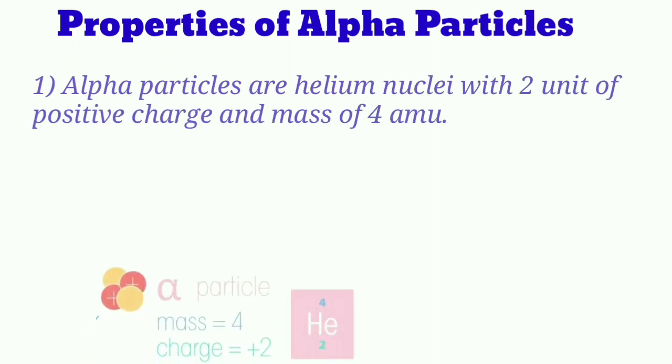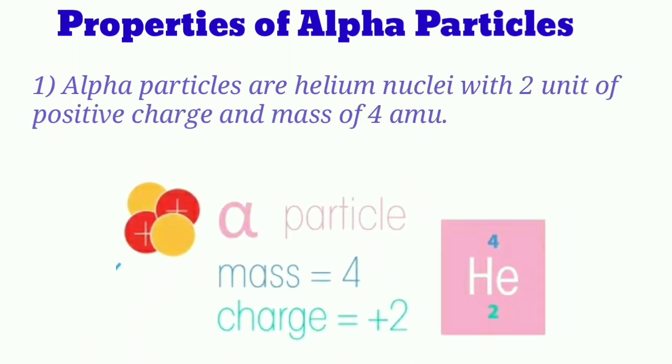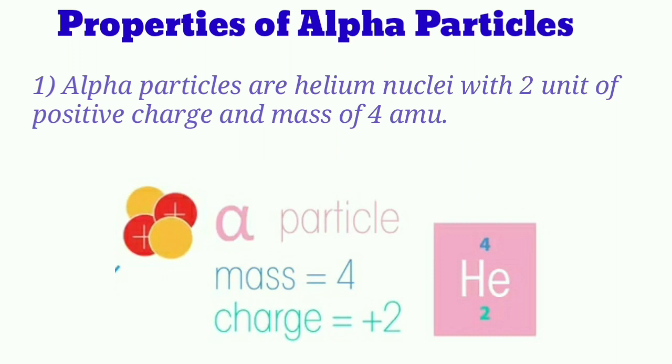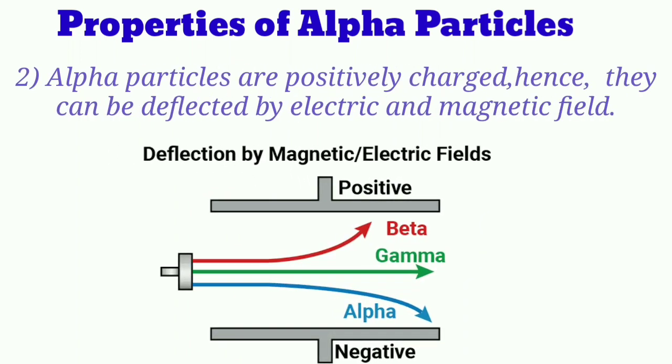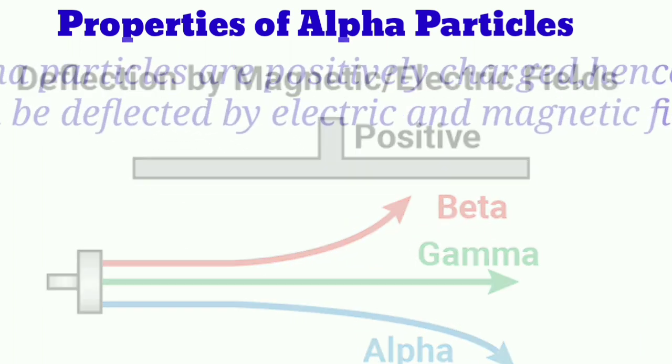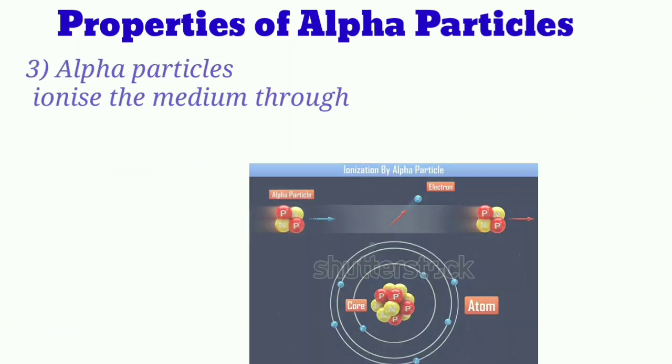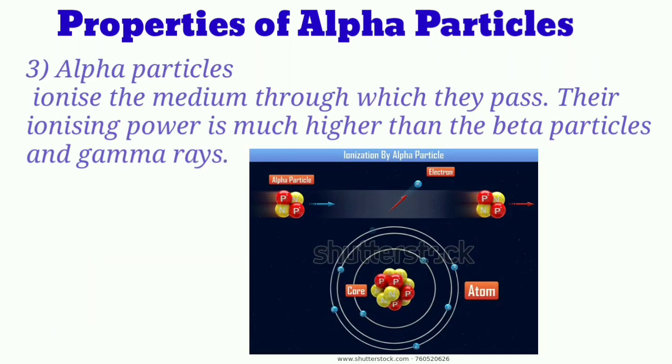Now we will discuss some properties of alpha particles. Alpha particles are helium nuclei with 2 units of positive charge and a mass of 4 AMU. Alpha particles are positively charged, hence they can be deflected by electric and magnetic fields. Alpha particles ionize the medium through which they pass. Their ionization power is much higher than beta and gamma rays.